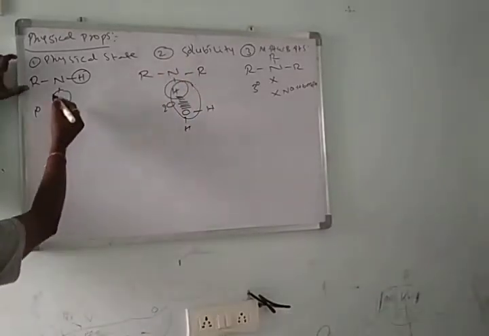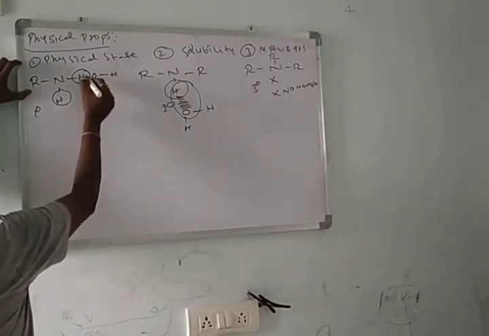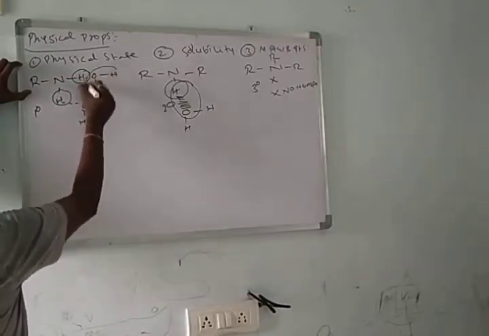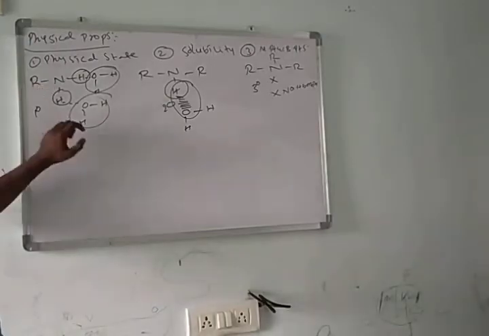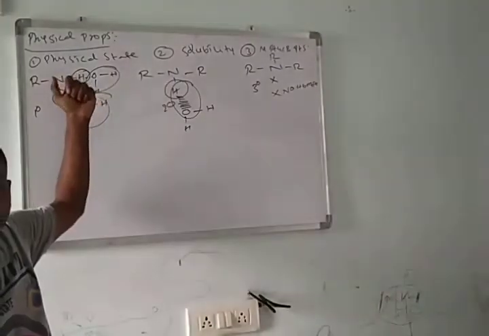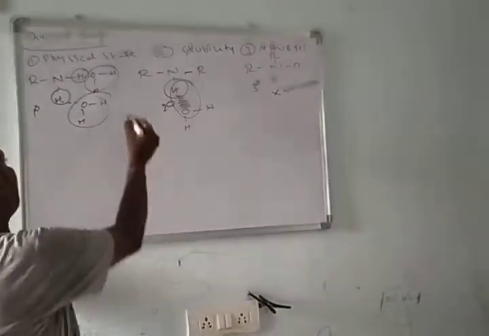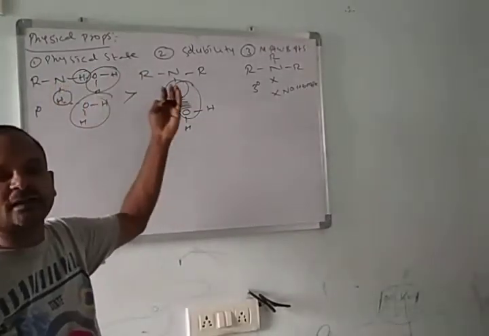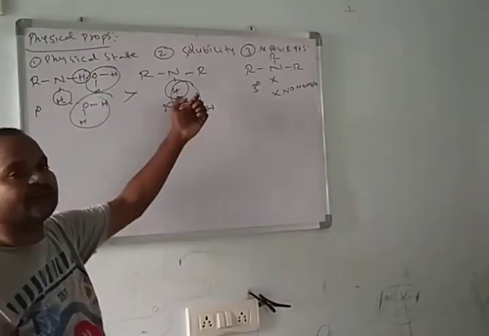Here the primary amine has two hydrogen atoms. It forms two intermolecular hydrogen bonds. Due to the formation of two intermolecular hydrogen bonds, it is soluble to a greater extent compared to the secondary amines. Primary amines are more soluble in water due to more extent of hydrogen bonding than secondary amines.